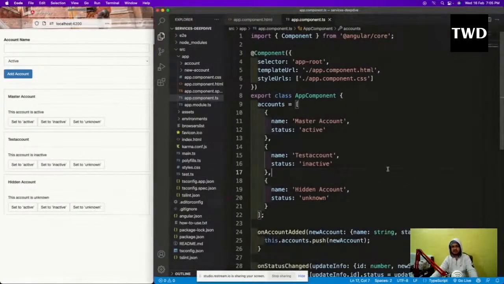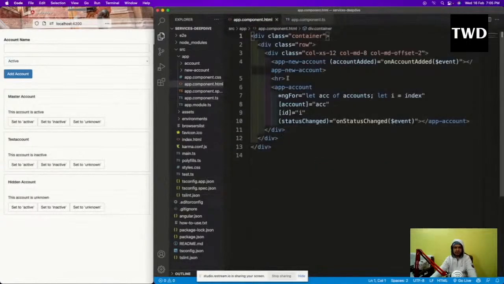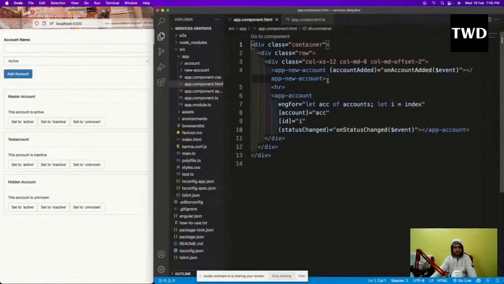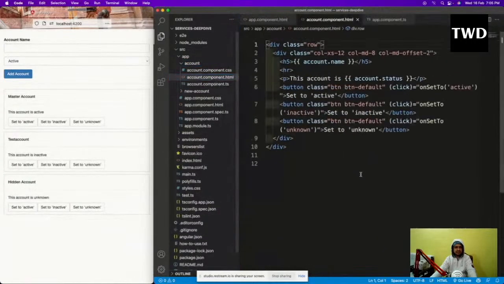So here I have this app component.ts file, in which I have 2 things: onAccountAdded and onStatusChange. 2 functions I have, and these will just push to the app account, app new account, and app new account is another thing which is there.